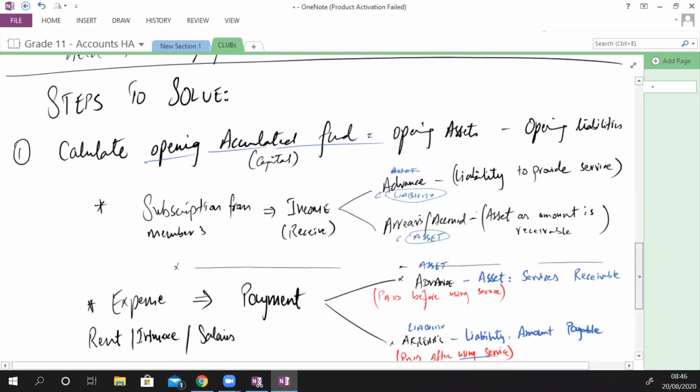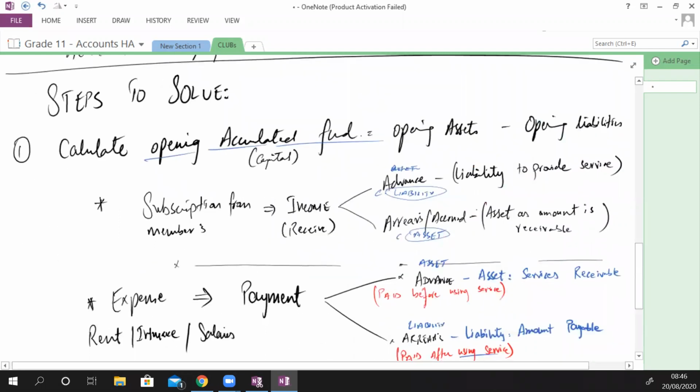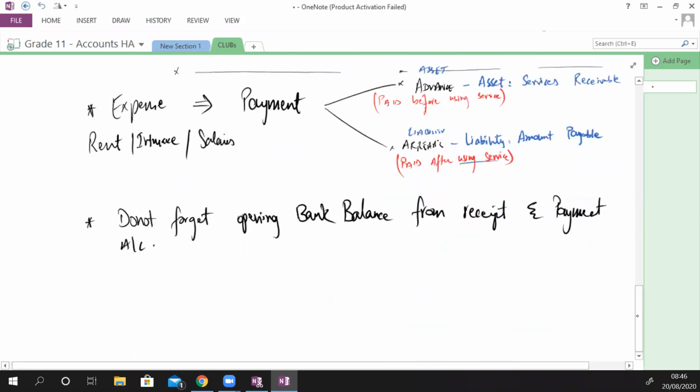Because you have to calculate opening accumulated fund. While making a list of opening assets or opening liabilities, sometimes you miss the opening bank balance. So that is why I have written, do not forget the opening bank balance from receipt and payment account.